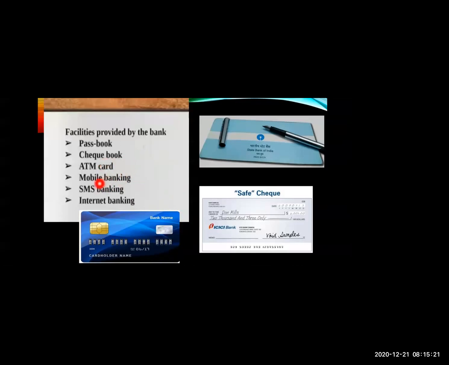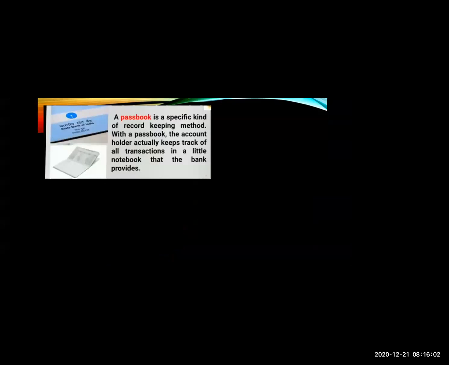Then what other facilities do they provide? Mobile banking, SMS banking, internet banking. Now internet banking is also very famous nowadays. Most people do everything on internet banking. Means by internet banking they can transfer money by sitting at home only. Like this they can provide such facilities to the customers. So these are the facilities provided by the bank to their customers: passbook, checkbook, ATM card, mobile banking, SMS banking and internet banking. Now you will see some details about it.